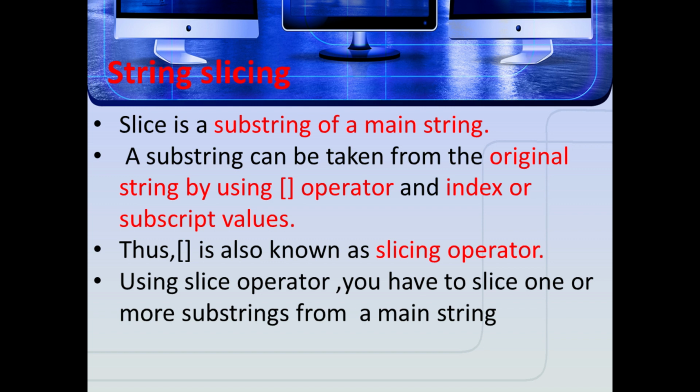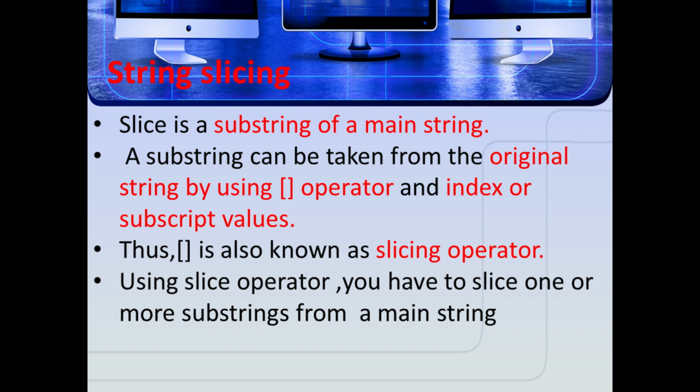Next one is string slicing. That is, we are creating a substring, which is essentially a string that exists within another string, by including only the index number before the colon and leaving the second index number out of the syntax. Then the substring will go from the character of that index number to the end of the string. So the slice is a substring of a main string.